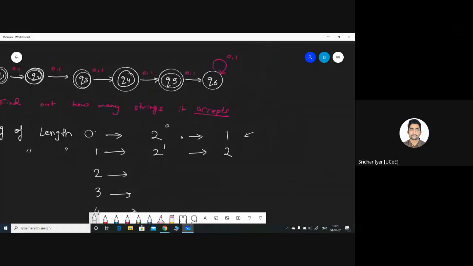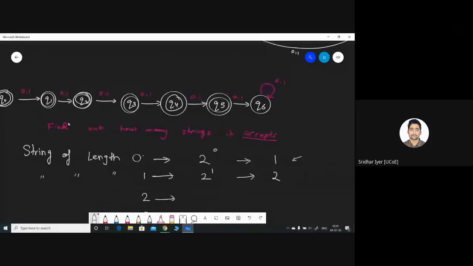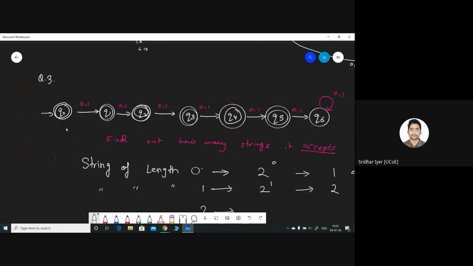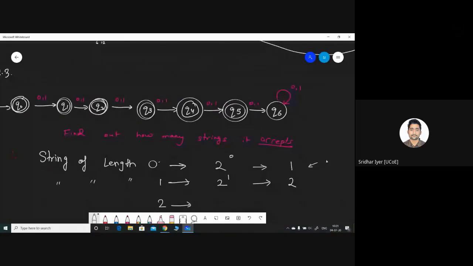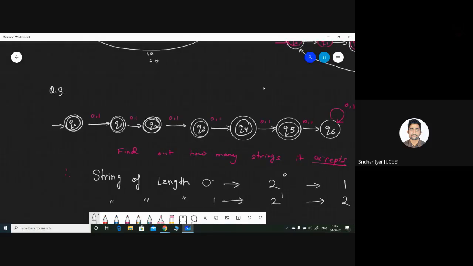Can you please tell me how this 1 came over here? I told you the formula, it's based on the formula. But how this 1? Because there are two inputs, 0 and 1. So if the length of the string is 0, then how has the output come out as 1? Can anyone tell me? Are we missing something? Yes, only epsilon. Correct, Yash. Because if there are no inputs, then we can consider this as epsilon. I've told you multiple times. If there are no inputs, it simply means epsilon is present over there, right? So the string of length 0 corresponds to epsilon.